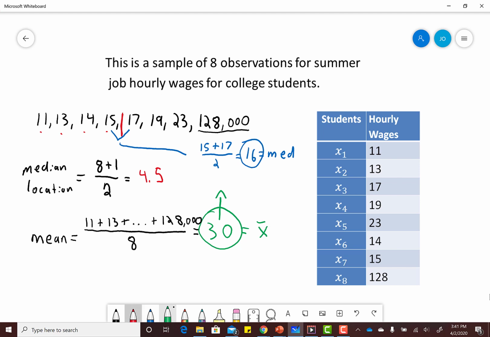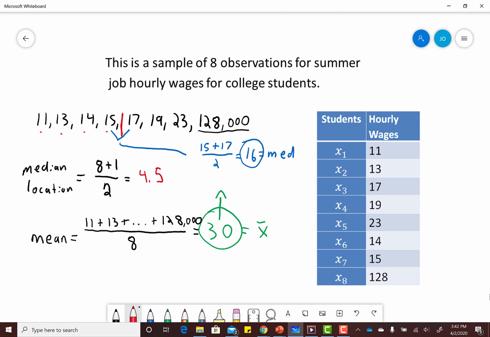Our median, however, we still have 8 observations. We still have that location of 4.5. So we'd count 1, 2, 3, 4.5. Our median is the same exact value. It didn't matter whether it was 128,000 or 128. Our median stayed the same.